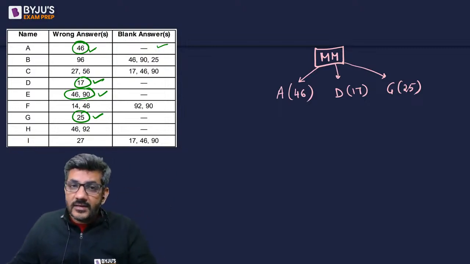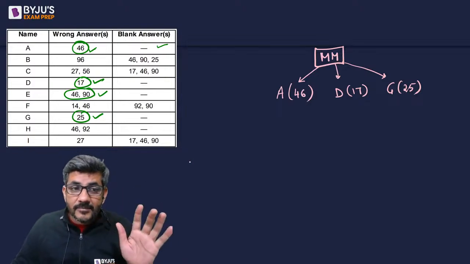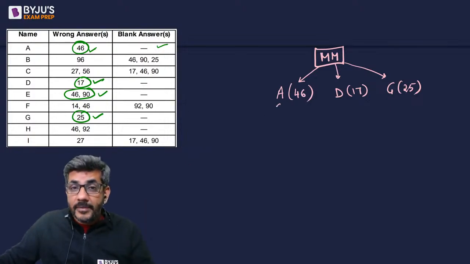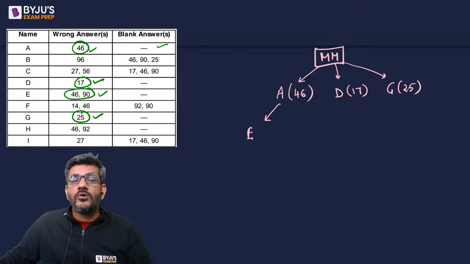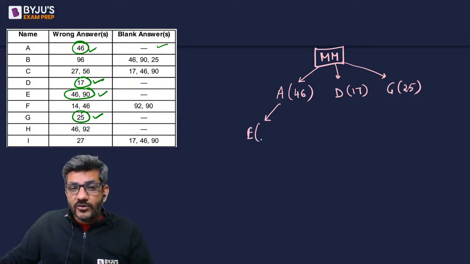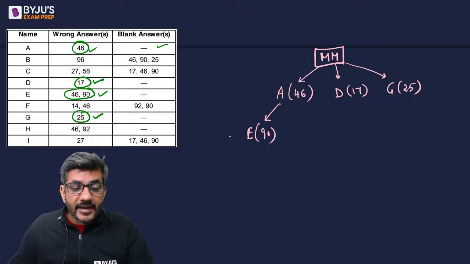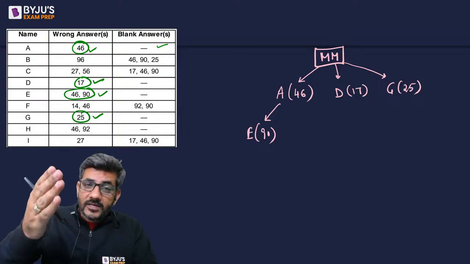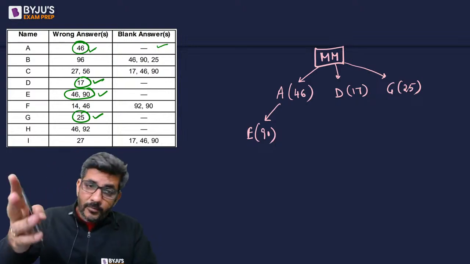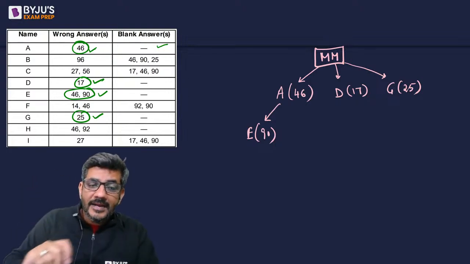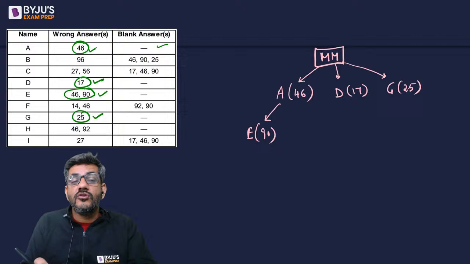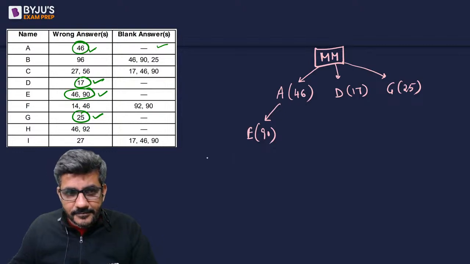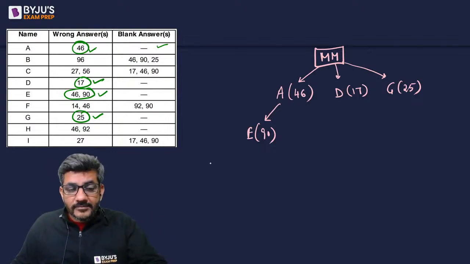Sorry, A had no blank answer. A introduced a wrong answer to 46. So E also got it wrong because he directly copied from him. But there is one answer that E also had to introduce. He must have introduced a wrong answer to question number 90. So E copied directly from A: A had 46 wrong, he got 46 wrong. A had no blank, he had no blank. But he had question number 90 as a wrong answer. The reason is he had to introduce a wrong answer to one of the questions. That one question came out to be 90, sorry. I hope you got it.